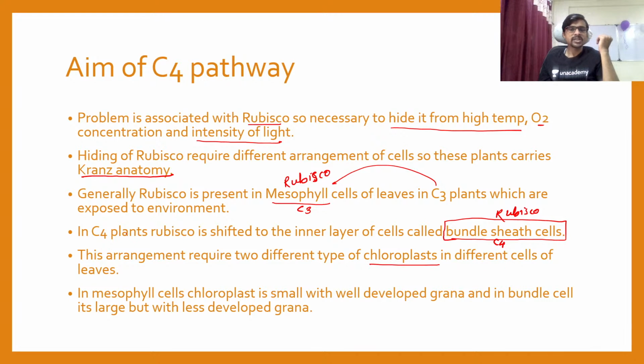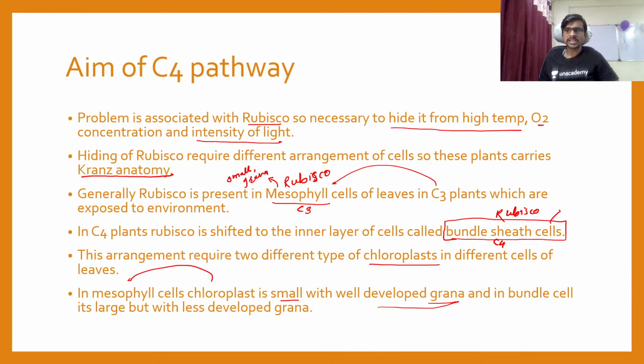So here the chloroplast is different in a mesophyll cell. It is smaller, and well developed grana are present inside the chloroplast. And if you see inside a mesophyll cell, the chloroplast is small and developed. Small and well developed grana are present.